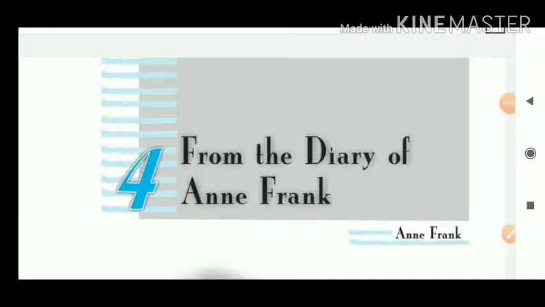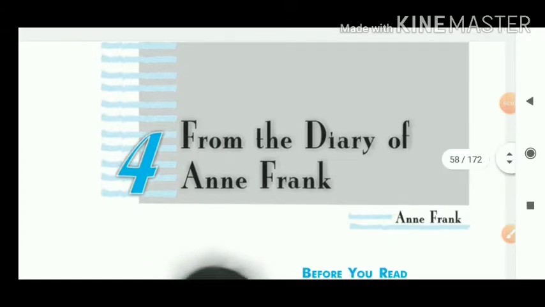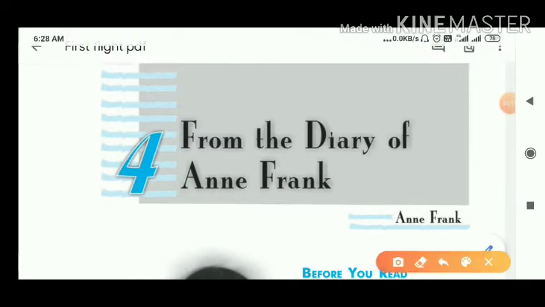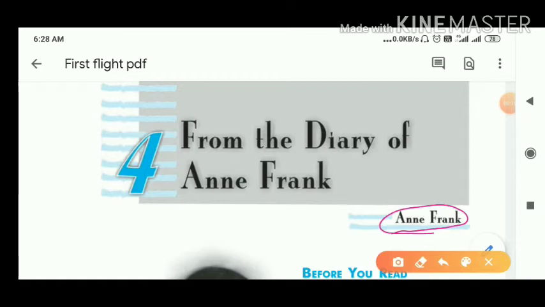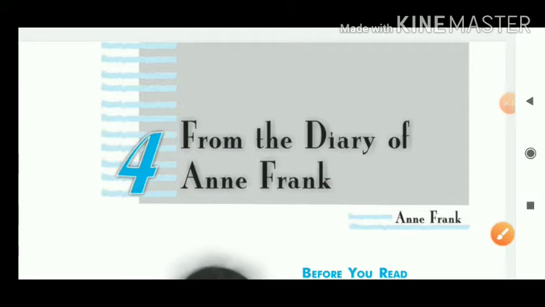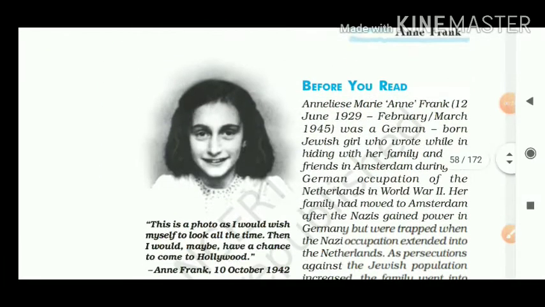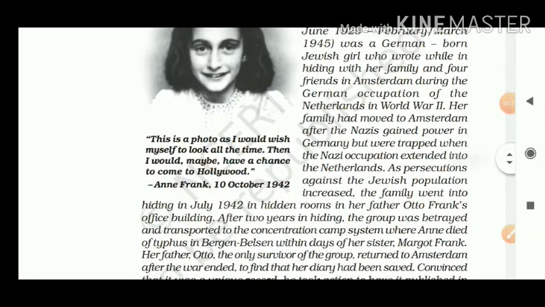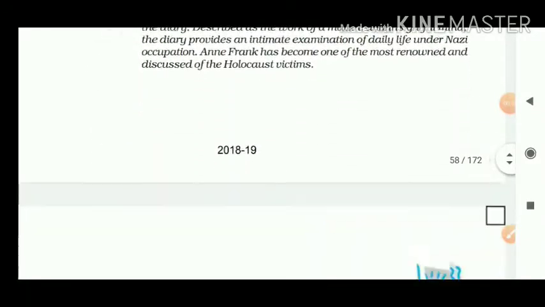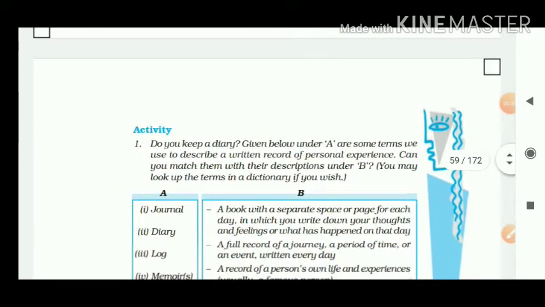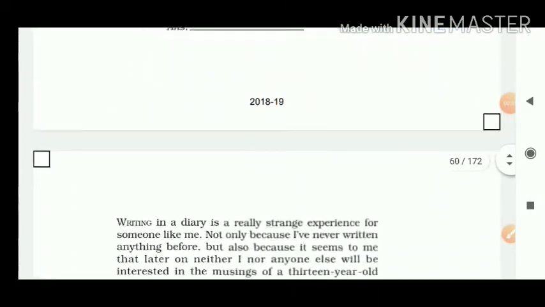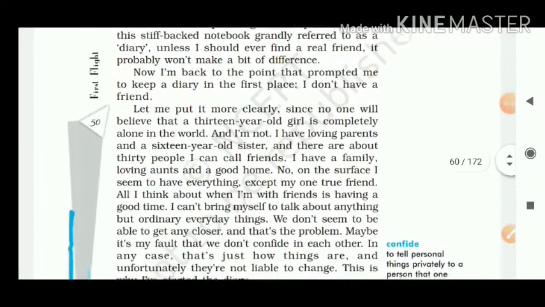Dear student friends, let's move ahead in the next lesson, and that is from the diary of Anne Frank. Actually, this story contains nothing. This lesson contains nothing. But it's world famous. Anne Frank's diary is world famous. So a part of the diary is given over here to you. Apart from that, how to write a diary, that will be a practice work for you, and for that purpose it is given over here.